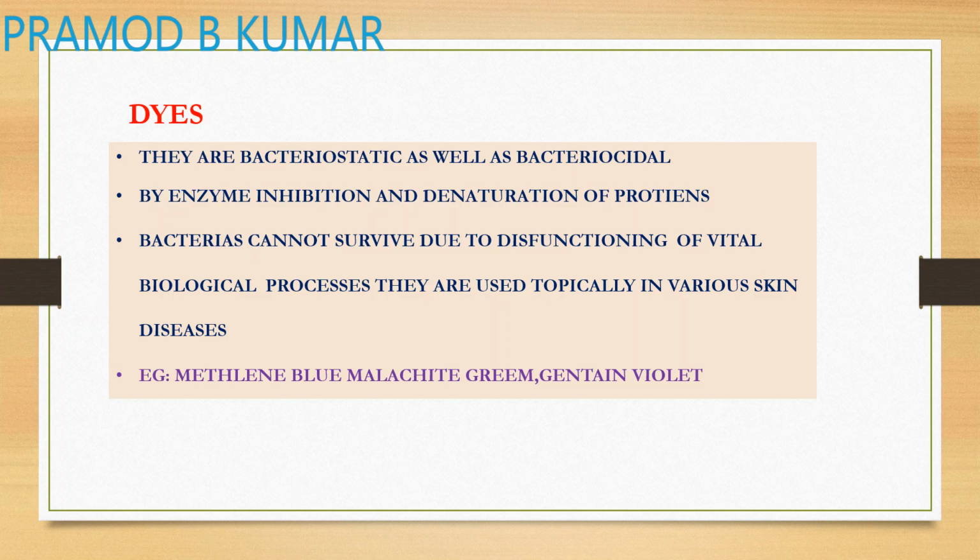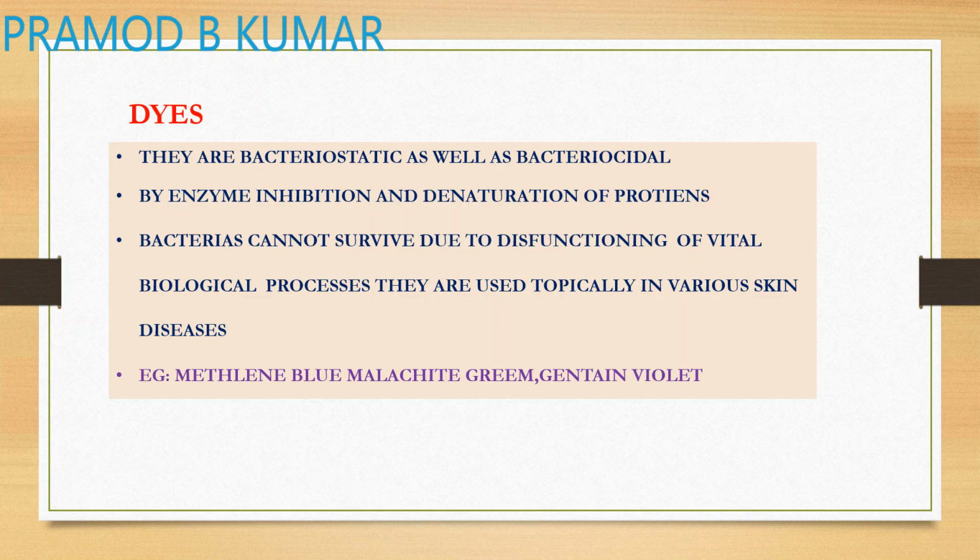Bacteria cannot survive due to the dysfunction of important biological processes. Since they attack various bacterial enzymes necessary for growth and survival, if any of these enzymes become dysfunctional, the functioning of the microorganism is affected. Thus these dyes are used.